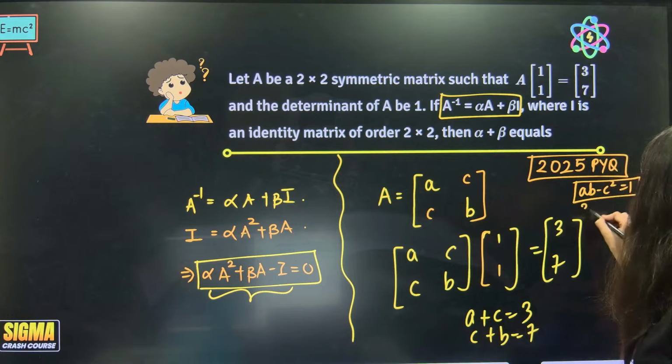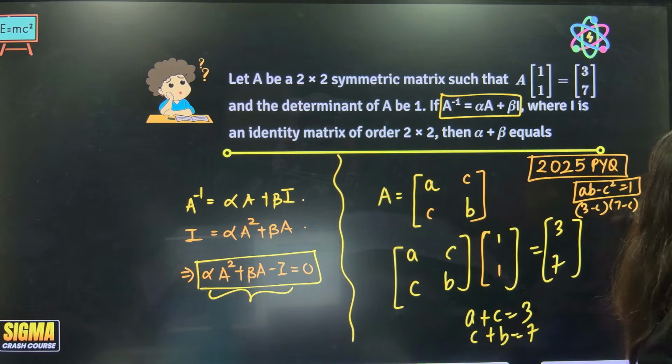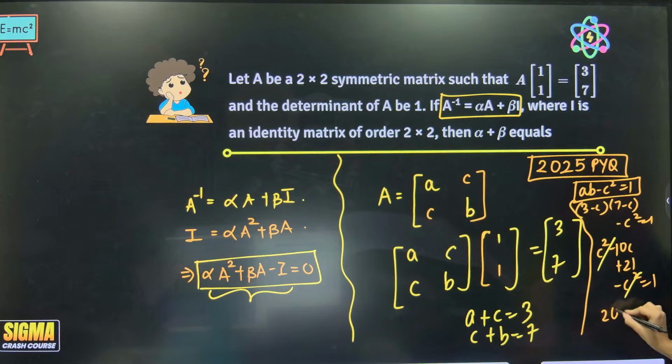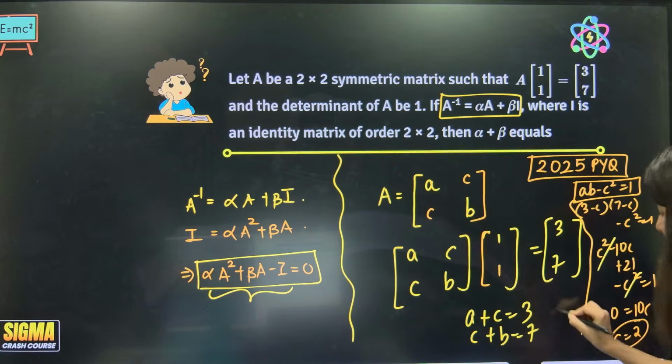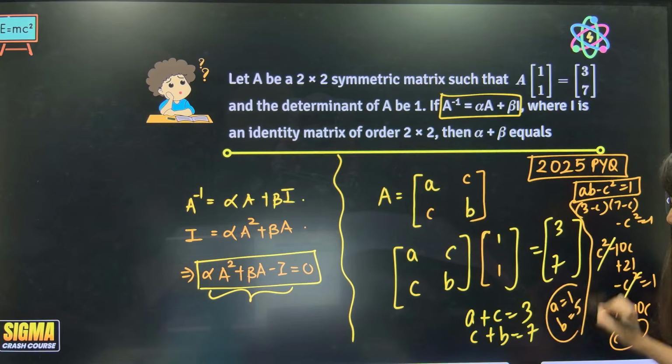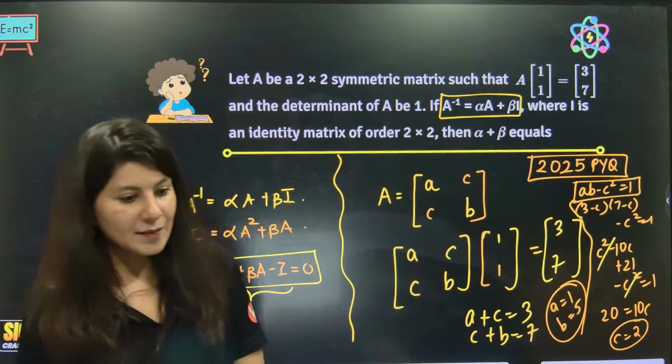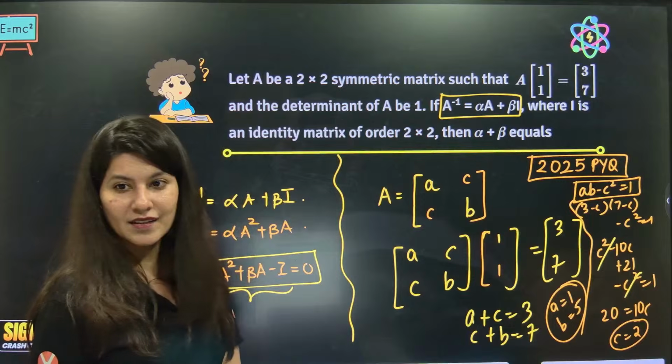So (3 minus C) times (7 minus C) is equal to 1. Let's solve this. C square minus 10C plus 21 minus C square is equal to 1. C square cancels, so 20 is equal to 10C. C comes out as 2. The moment C is 2, A will be 1 and B will be 5. So in that case, your matrix is decoded, everyone. Understood?